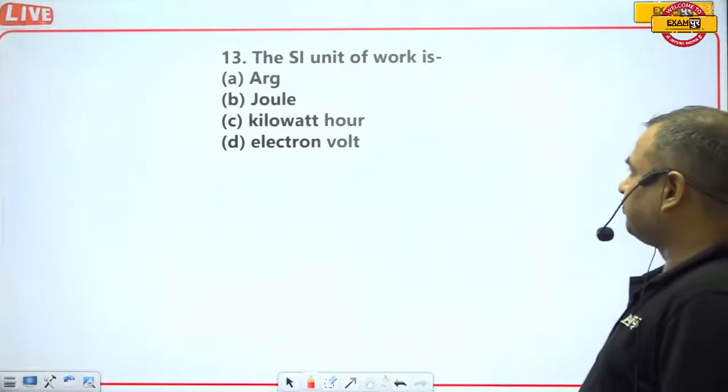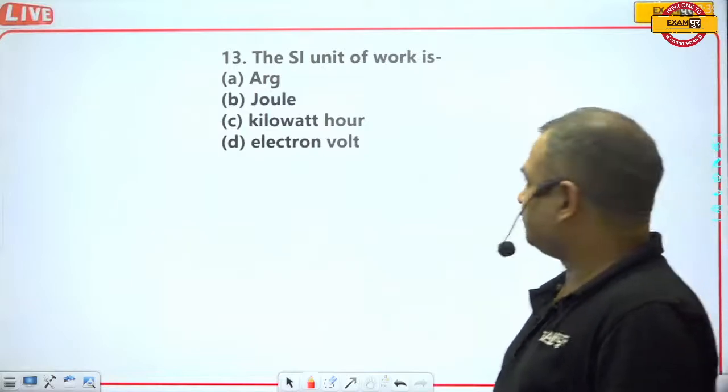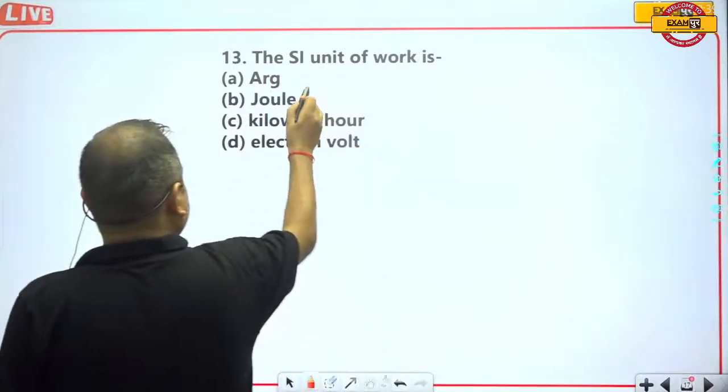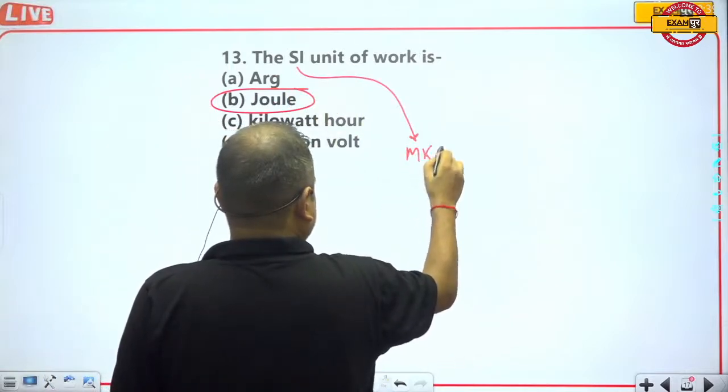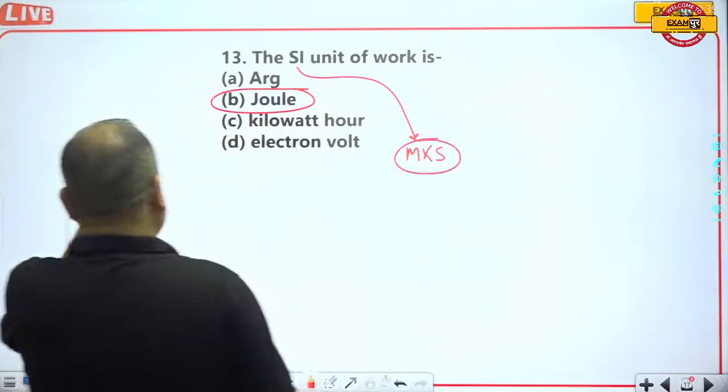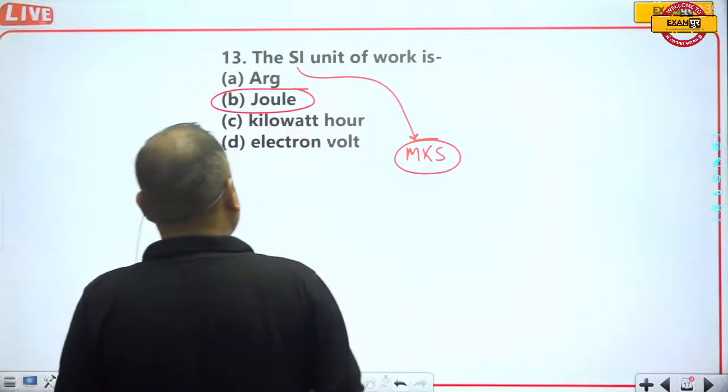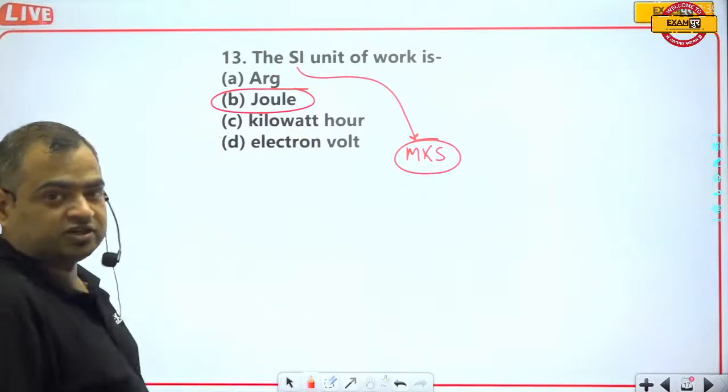The SI unit of work is? When we talk about the SI unit, it means the MKS system, the meter kilogram second system. So joule is the correct answer.